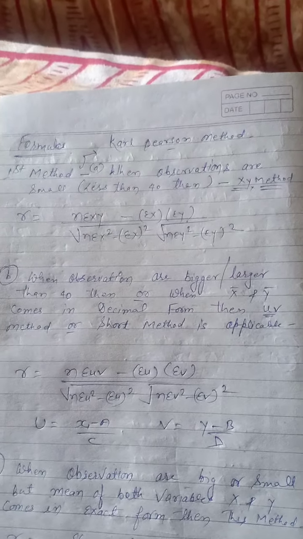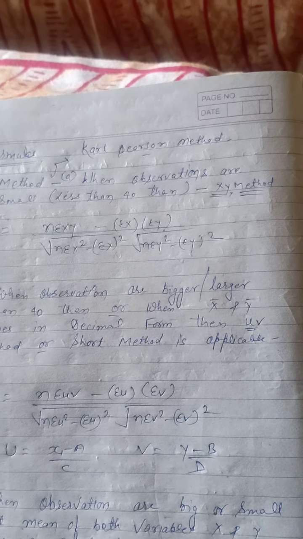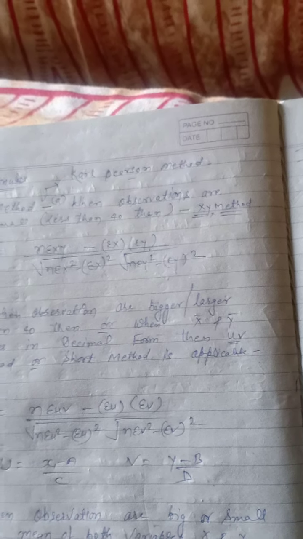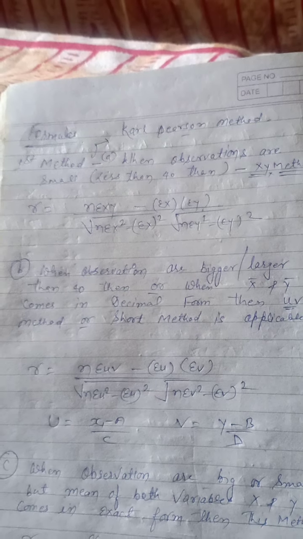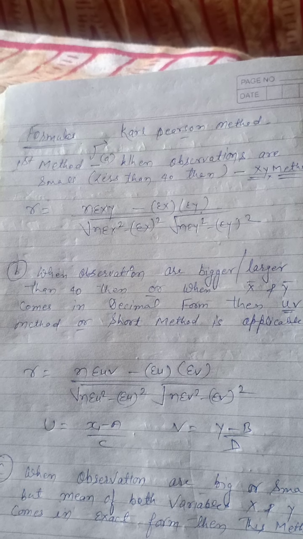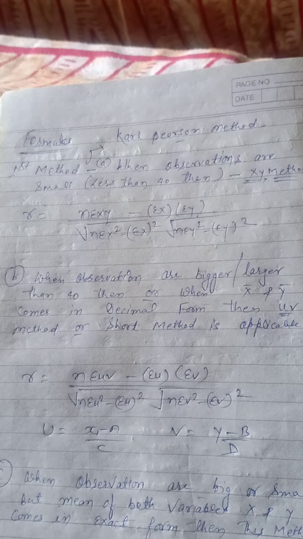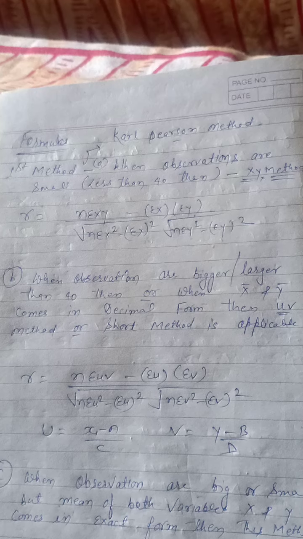The first section is when observations are small, meaning less than 40, then we are going to use the x-y method. Now how to use this one? You have a formula regarding that. r is equal to n sigma xy minus sigma x into sigma y, under root n sigma x square minus sigma x whole square.